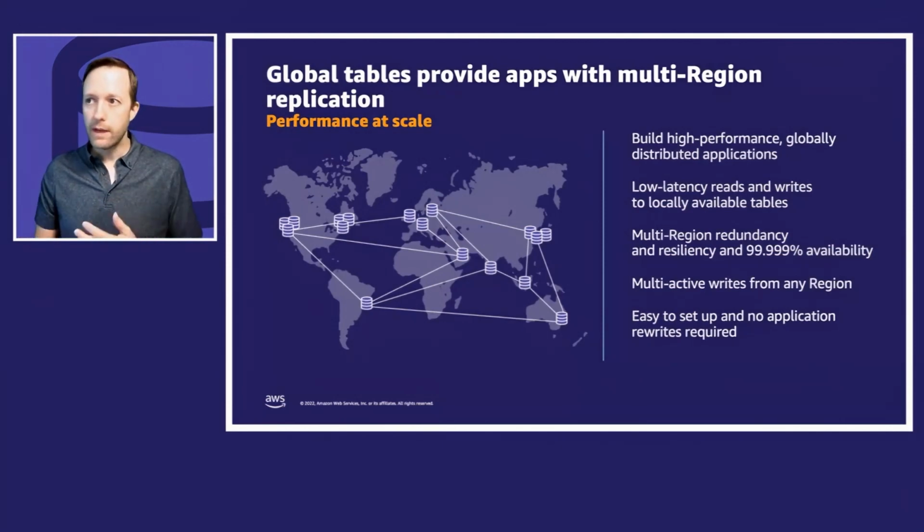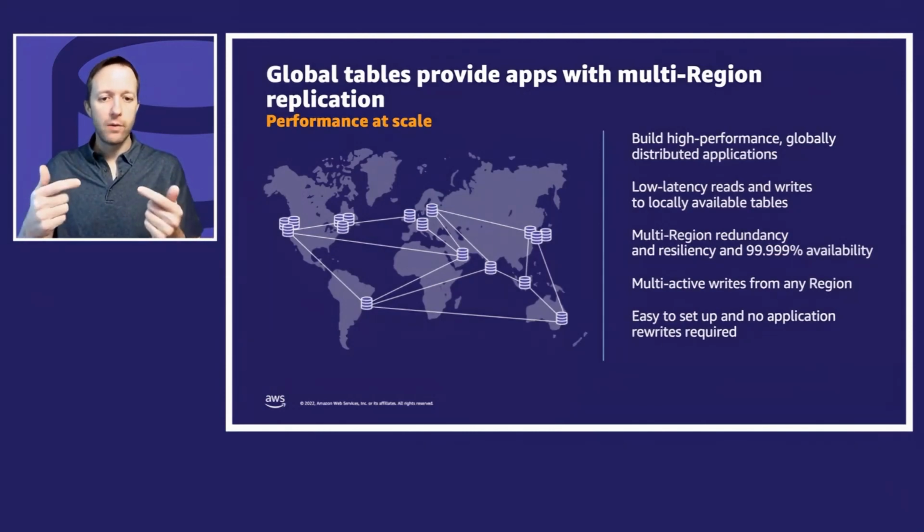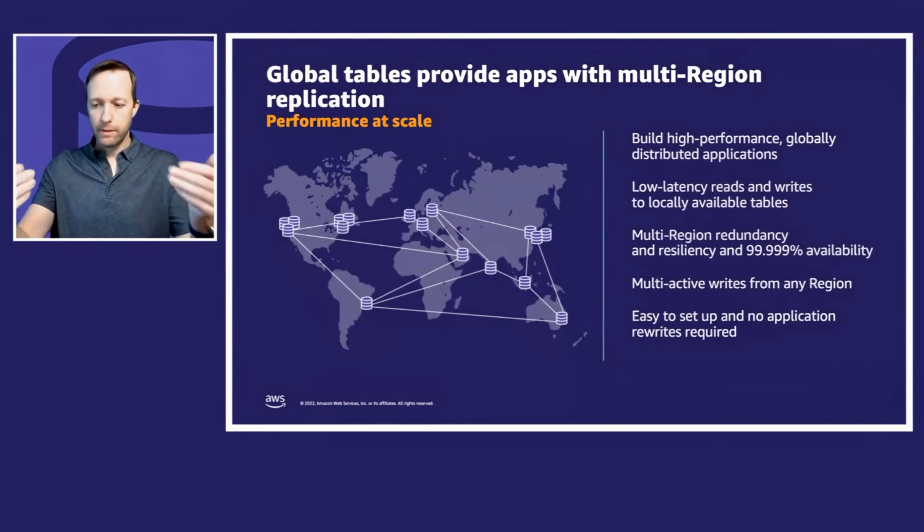This is great to not even have to do any rewrites. The stack that you have in any particular region can just connect to its local DynamoDB, and it's part of a global distributed database. In case you're curious, if there's a conflict, it's last write wins, right? So if you write at the same time in two different places, the one that was the later millisecond is the one that wins.